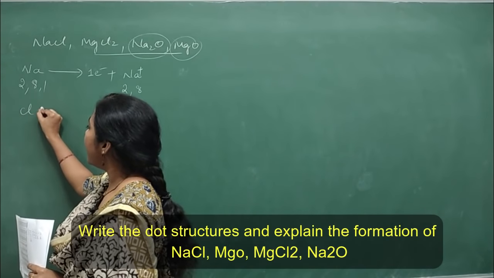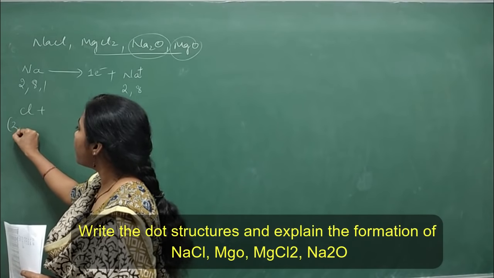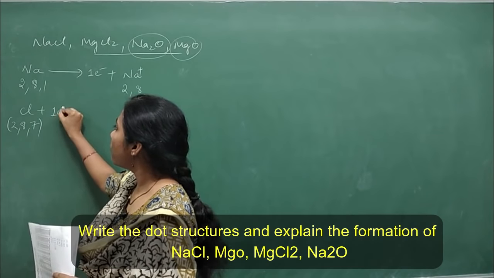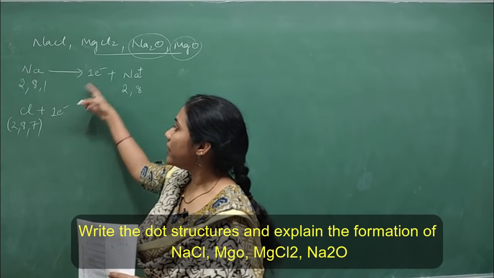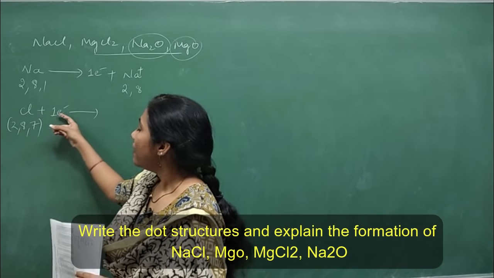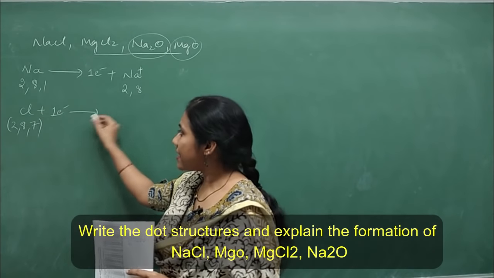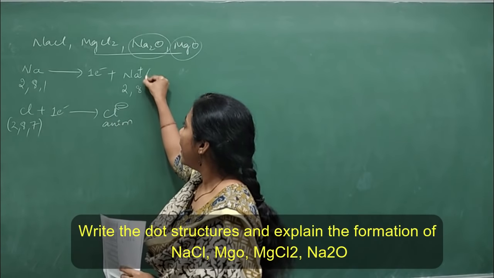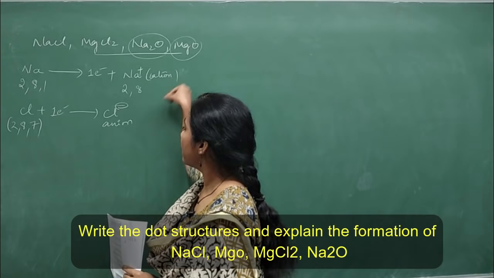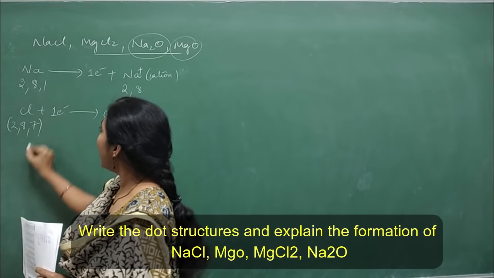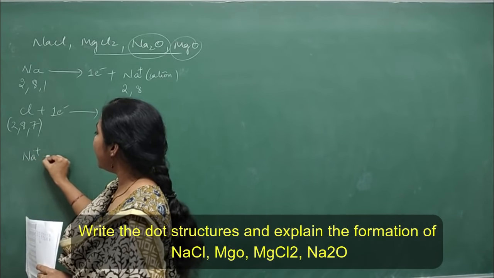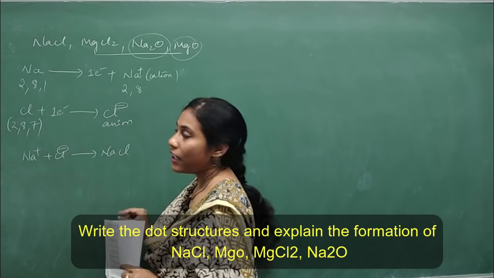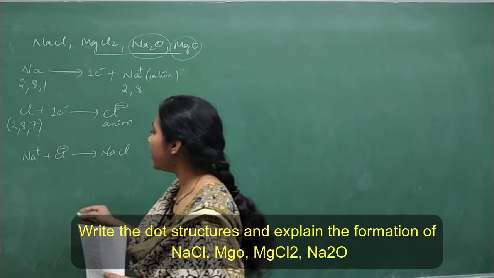Likewise, Cl, which has electronic configuration 2, 8, 7, will gain the electron that Na has given. When the element takes the electron, it gets converted into an anion. This we call an anion, and this we call a cation. Fine. And now when the cation Na+ and Cl- combine, you will get NaCl. So how do you show this formation in a dot structure?